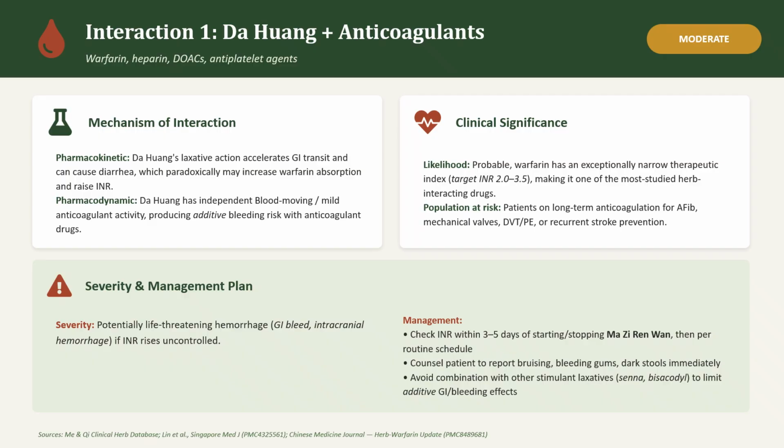With respect to management, check INR within 3 to 5 days of starting Zi Ren Wan, then per routine schedule. Counsel patients to report bruising, bleeding gums, and dark stool immediately, and avoid combination with other stimulant laxatives to limit the additive GI bleeding effects.